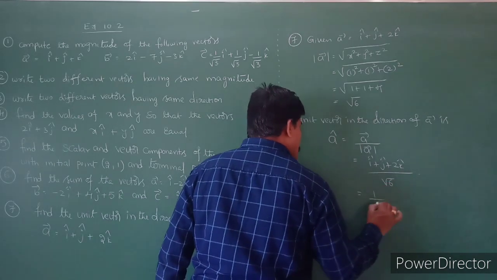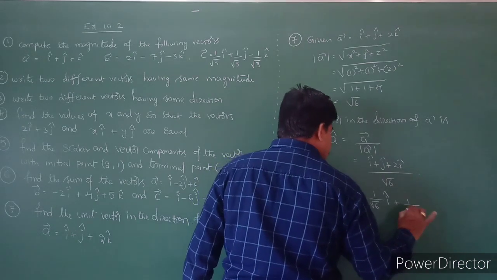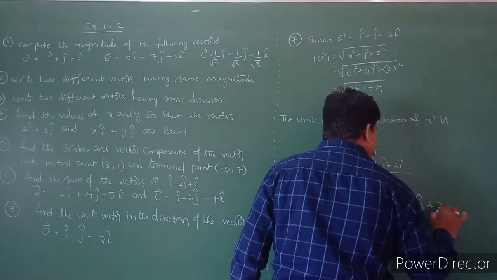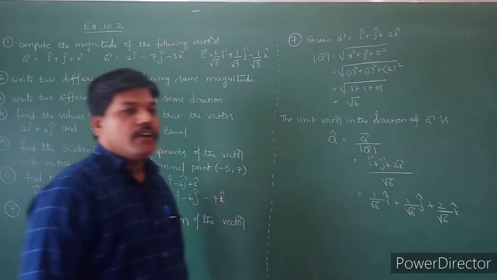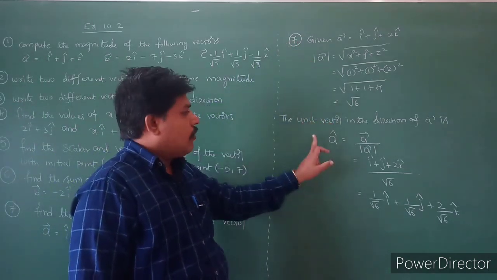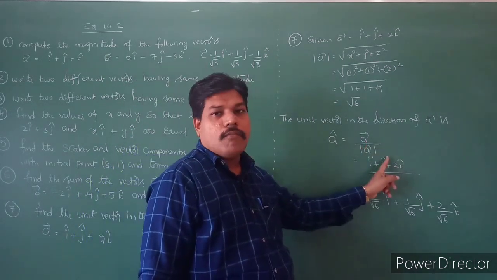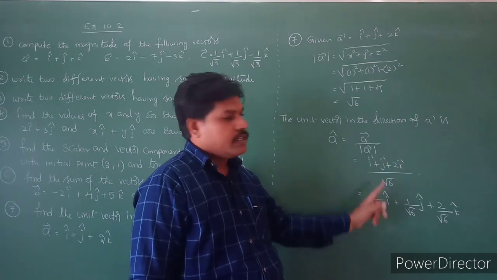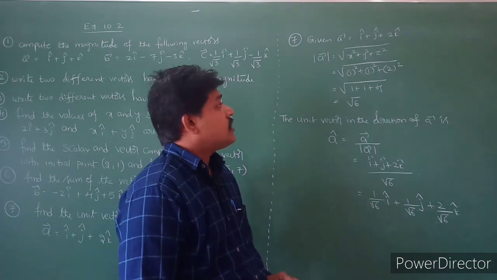So that is nothing but 1 by root 6 into i plus 1 by root 6 into j plus 2 by root 6 into k cap. So that is the required unit vector. So first we have to take the given vector and calculate the magnitude, and the unit vector in the direction of a bar is a cap. What is a cap? a bar by mod a bar. So first calculate that a bar vector and divide with root 6, you will get the unit vector in the direction of a. Okay, see students, practice these questions.